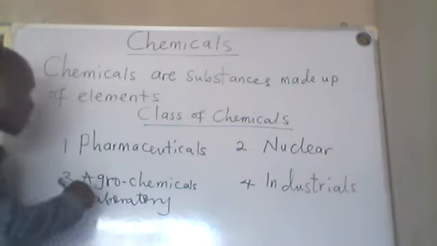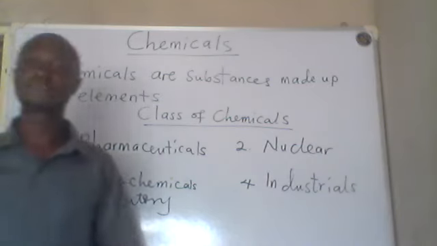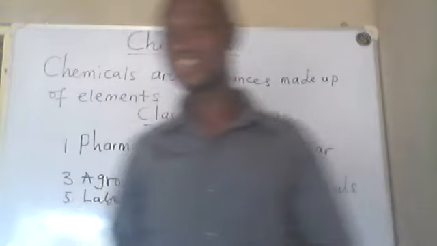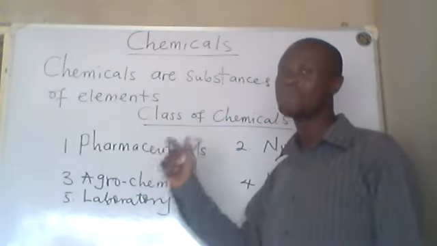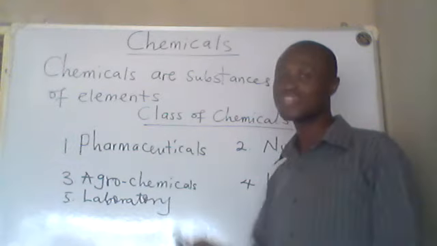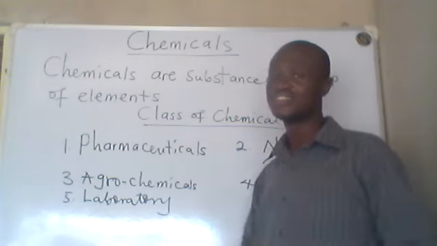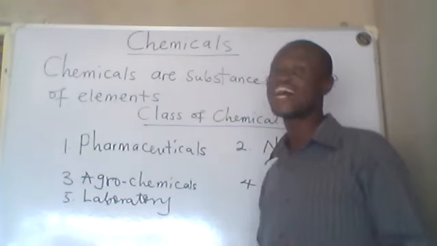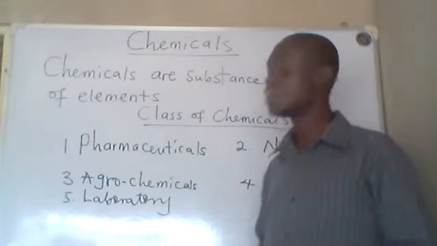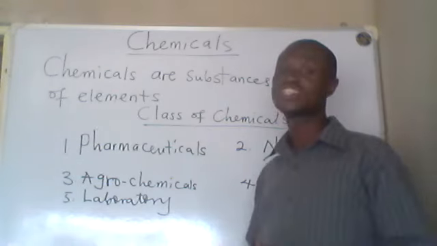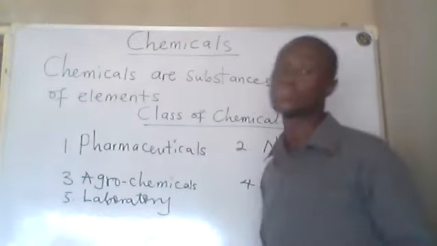And also we have agrochemicals. The agrochemicals are the ones that are used in making agricultural inputs like fertilizer, insecticides, herbicides, and the other chemicals that are used to boost budding, to boost flowering in plants. So they are agrochemicals. They are used in agriculture in order to increase the output.